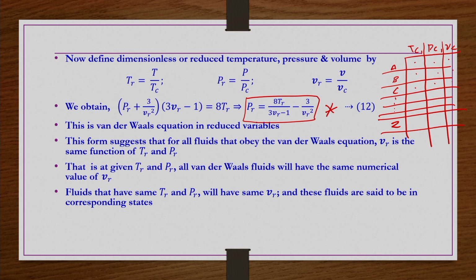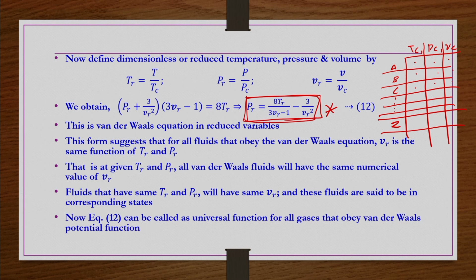But this information is clubbed in such a way that by using the principle of corresponding states, if you write the same information, rather than in individual temperature, pressure and volume, as a reduced temperature, reduced pressure and reduced volume, then that equation of state is going to be this same single equation for all gases which obey the van der Waals equation of state. That is what is meant by the principle of corresponding states. So this equation 12 can be called a universal function for all gases that obey the van der Waals potential.